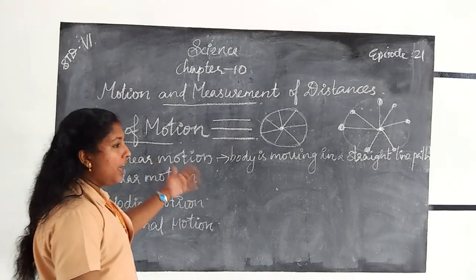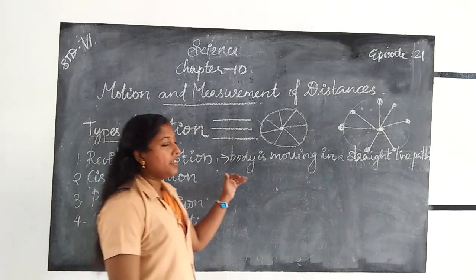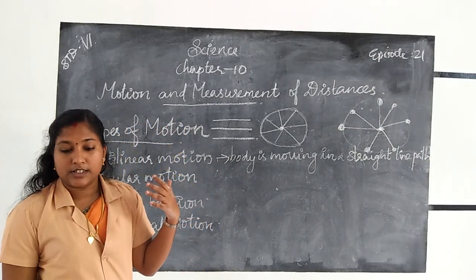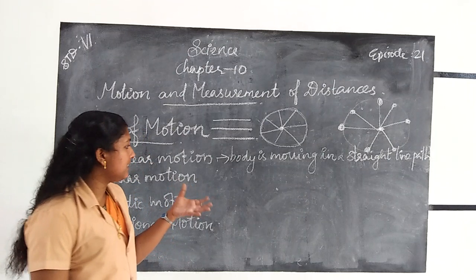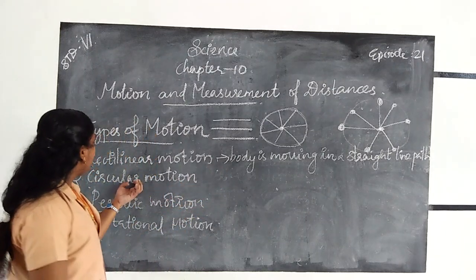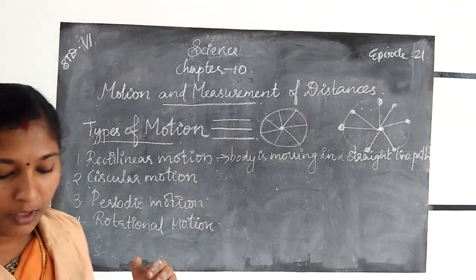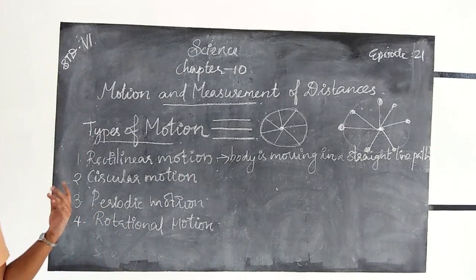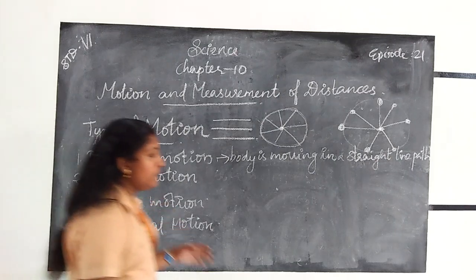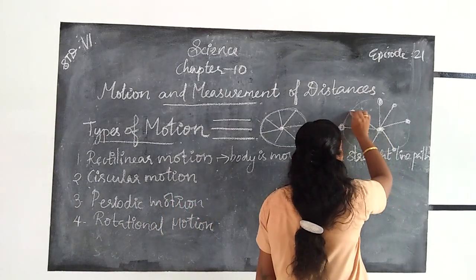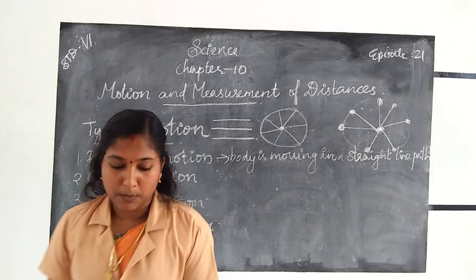Example, a car moving on a straight road, a coin falling from a building, and sprinters in a 100-meter race along a straight track, etc. are examples for rectilinear motion. Another is circular motion. When a body moves in a circular path, its motion is known as circular motion. In circular motion, the object remains at the same distance from the fixed point.